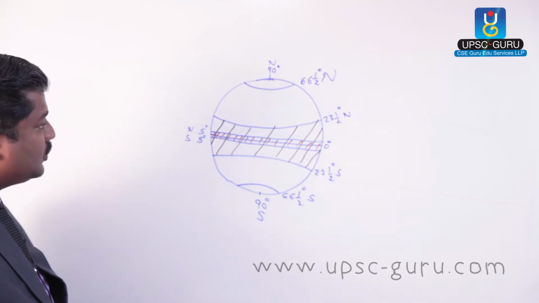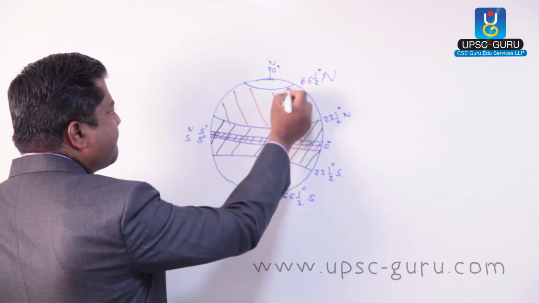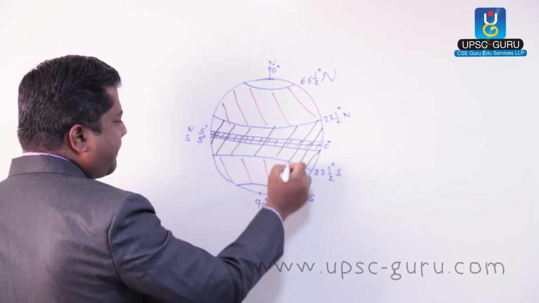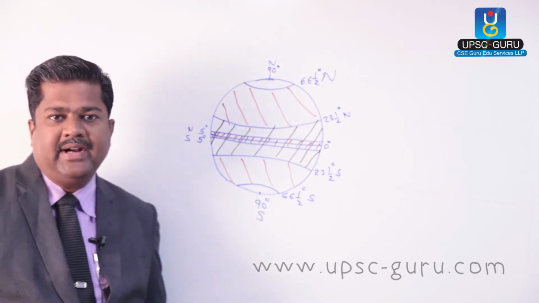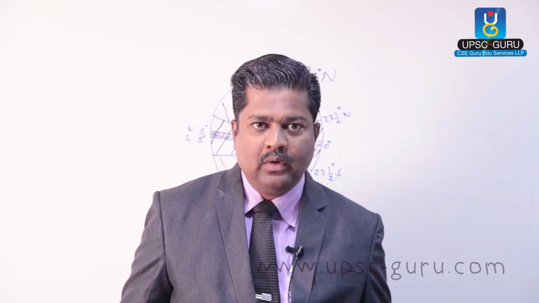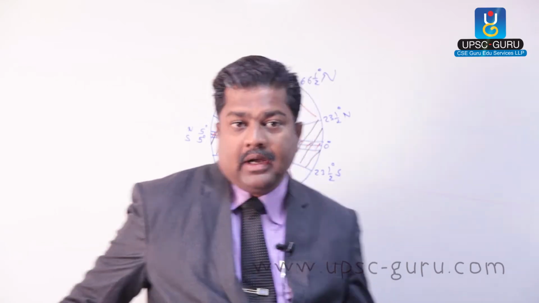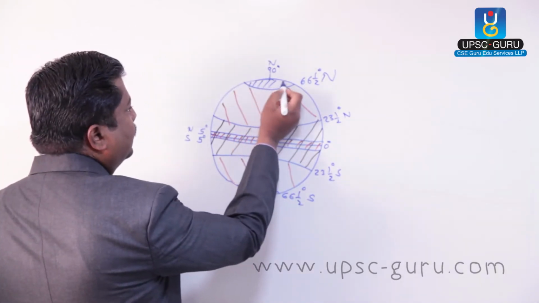Whereas the next zone, here, is called the temperate zone, where moderate temperatures are observed, not very high and not very low. Then another zone is called the frigid zone.